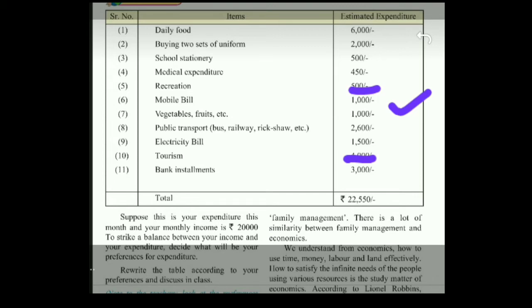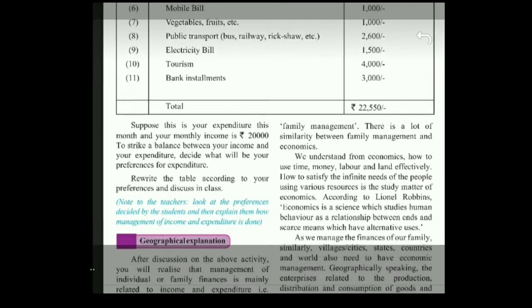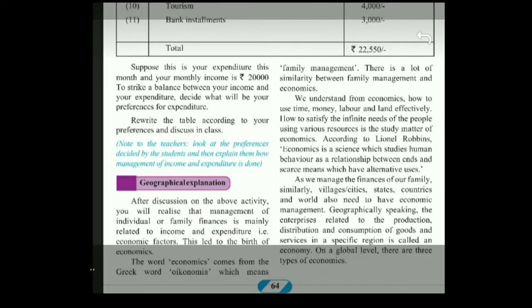So every family manages their income. Now have you understood what is management? It is striking a balance between your income and your expenditure. Similarly, just as the family manages their finances, village, city, state, country and the world also need to manage their economics.